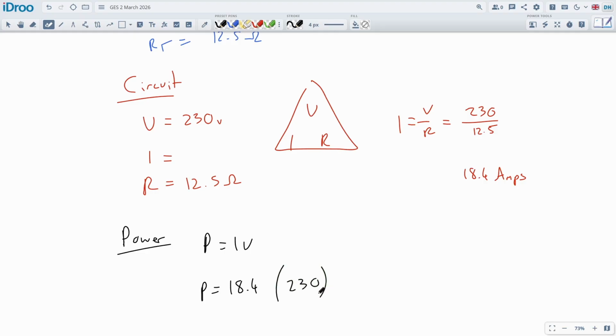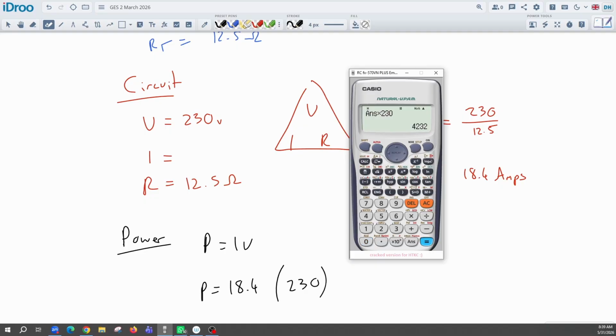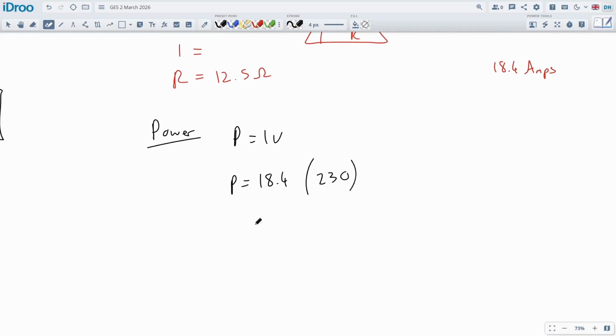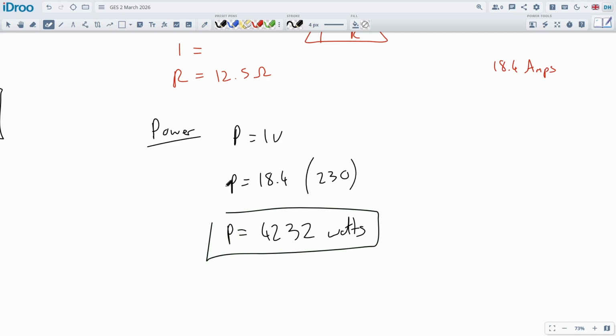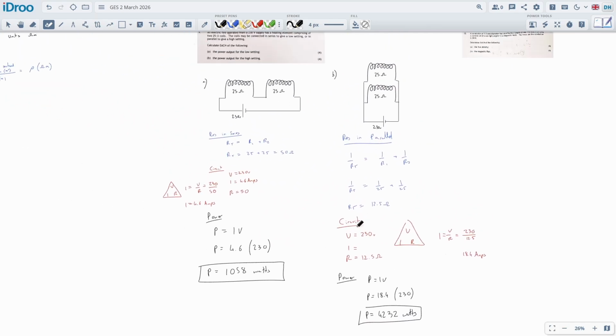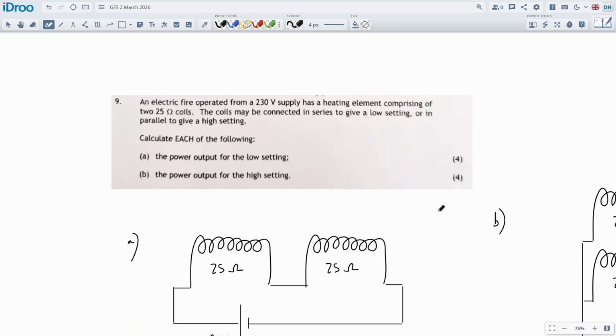The voltage supplied was 230. So multiply these together. So take my number times 230. We get 4232 watts. That's the power consumption on the highest setting, 4.2 kilowatts. Big powerful heater there. But a usual standard question, very simple, very easy, very nice.